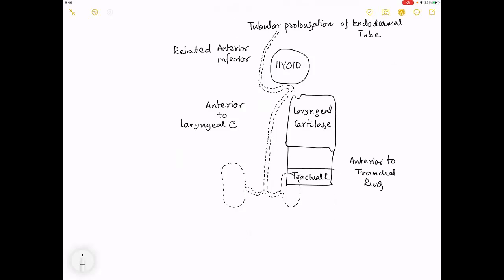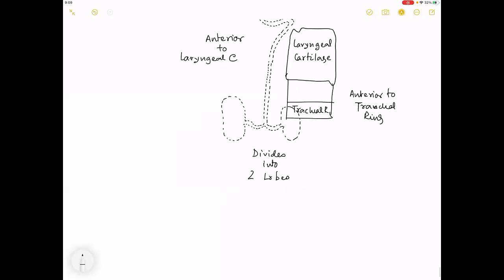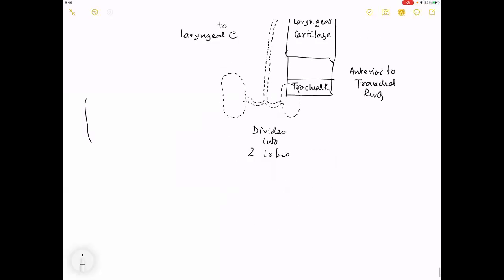Okay, right. And then it divides into two lobes. So now tell me, what is the main tube remnant called?